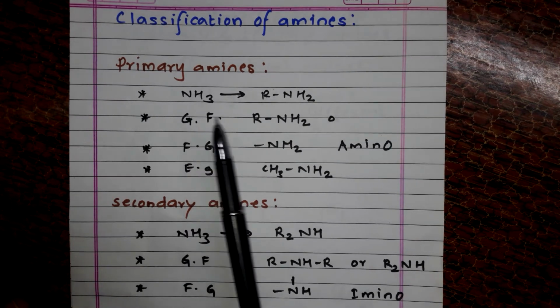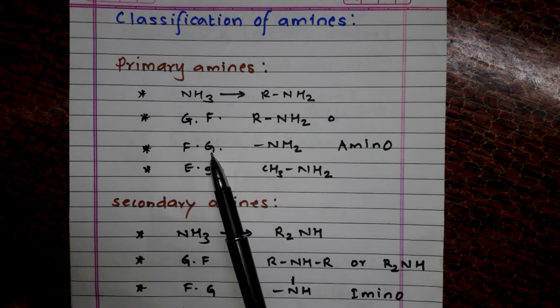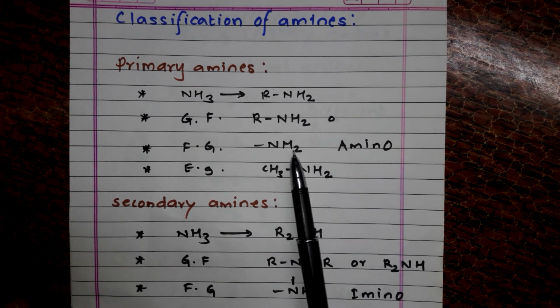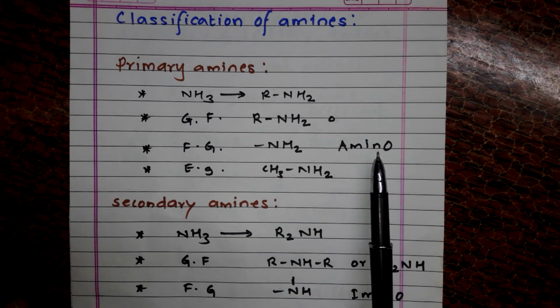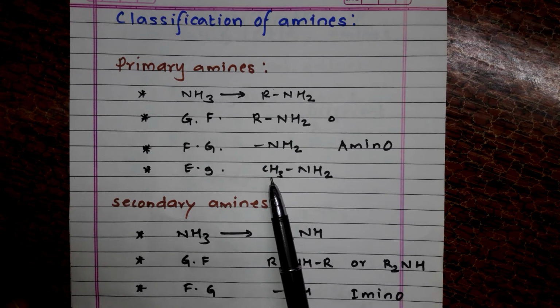Their general formula is RNH2. And if you remove the R, the alkyl group, you will be getting the functional group. So the functional group of primary amine is NH2 and the name of that functional group is amino. If you want to write an example, you can replace this R by any alkyl group. Here I have written a methyl group, that is CH3. So this is methyl amine.